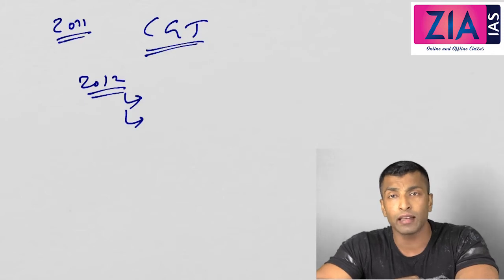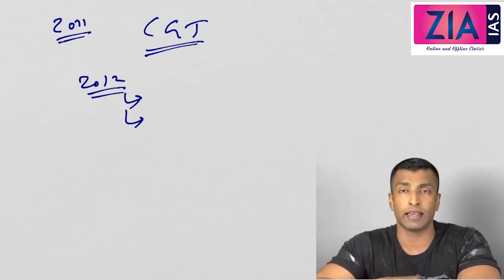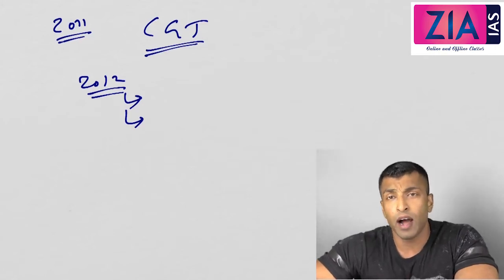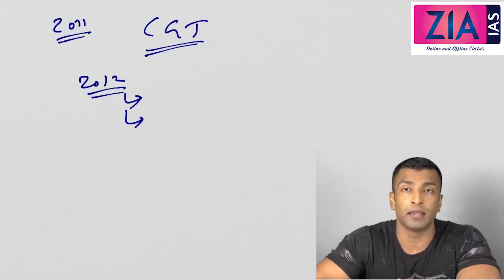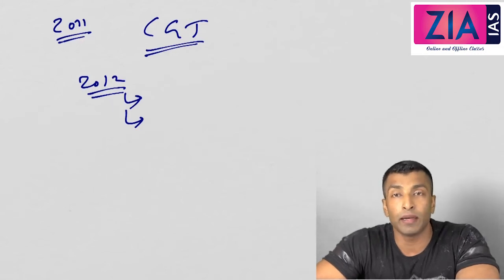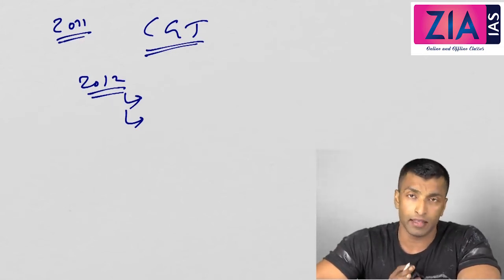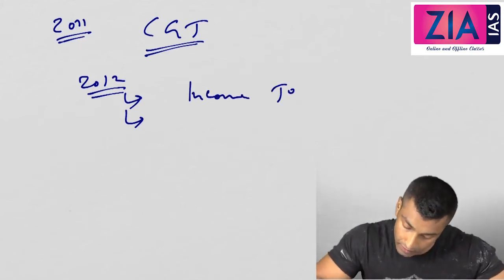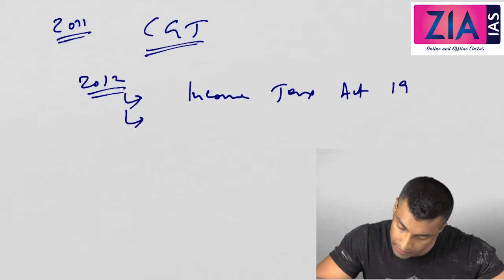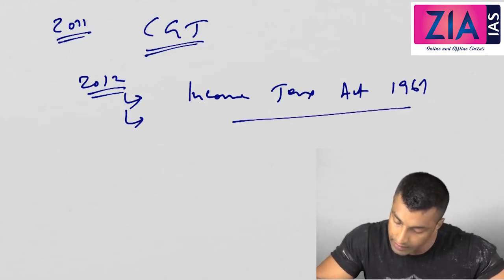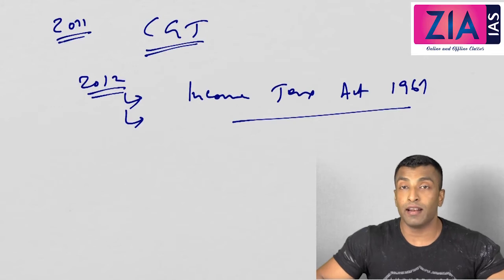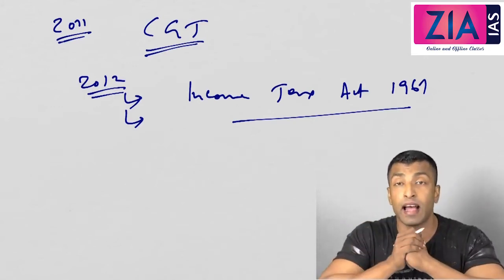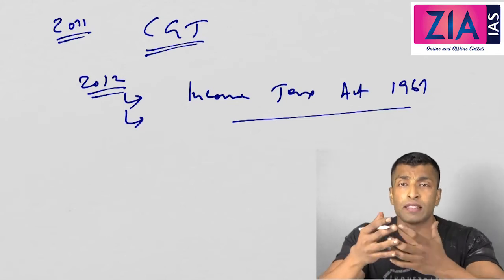So here, actually on technical ground, Vodafone won the case. What happened is Vodafone's lawyer asked the IT department, under which law, which act permits you to impose capital gains tax? And the reply was, under the Income Tax Act 1961.